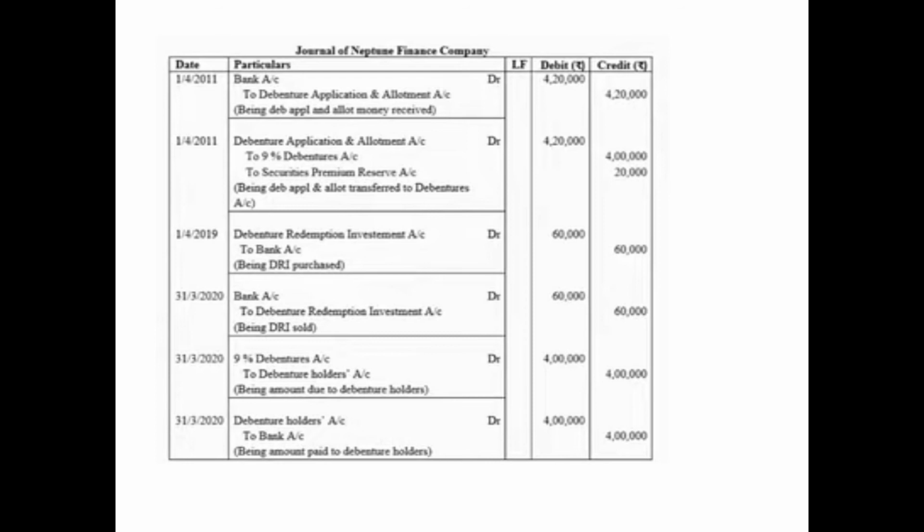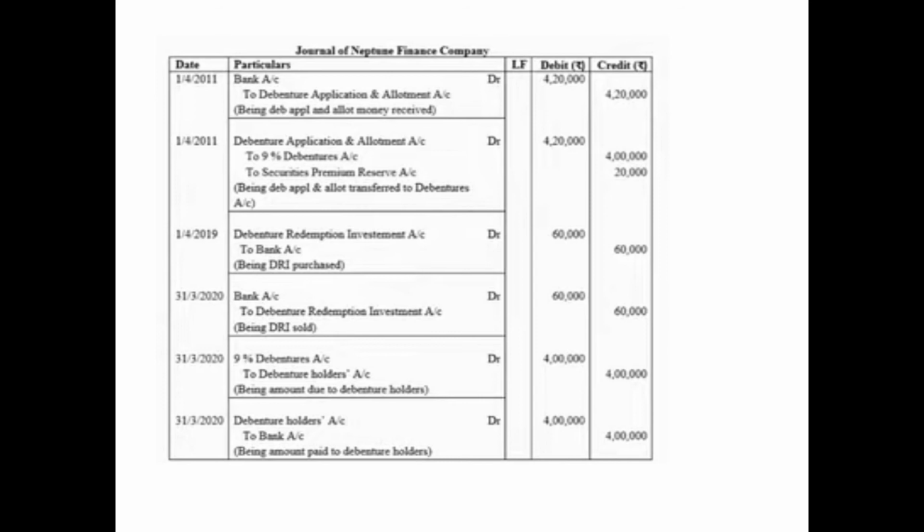Now on 1st April 2019, it will purchase the investment. So the investment purchase entry will be debenture redemption investment account debited 60,000 to bank account 60,000, that is 15% of the face value, being DRI purchased. Soon after this, just before the redemption entries, at the time of redemption, these investment will be sold and realized, and again no interest is mentioned, so we'll realize the same amount. On 31st March 2020, we'll pass the entry bank account debited 60,000 to debenture redemption investment account 60,000.